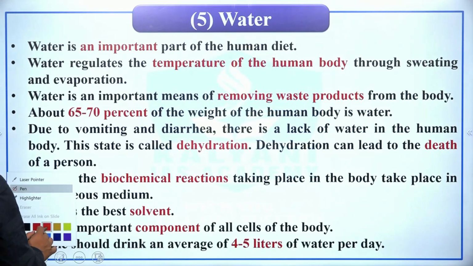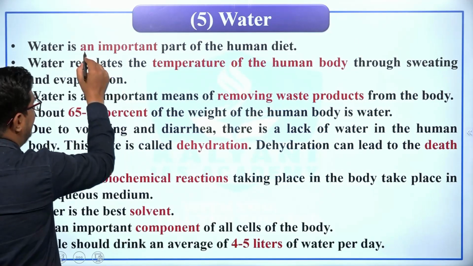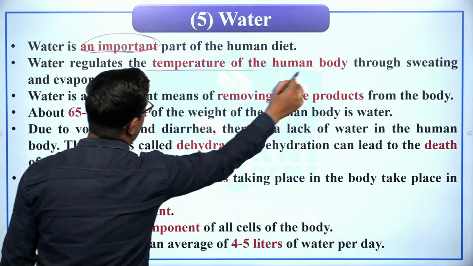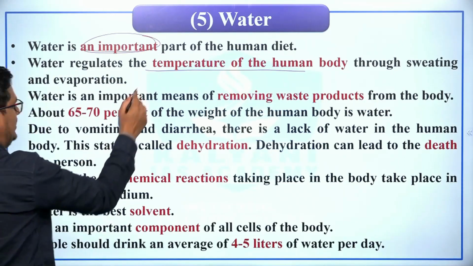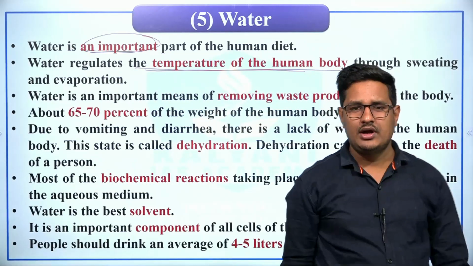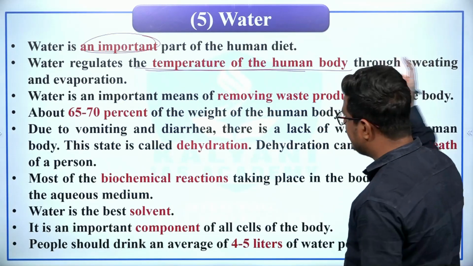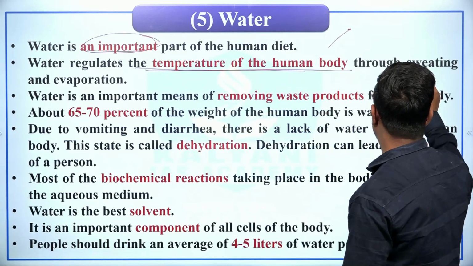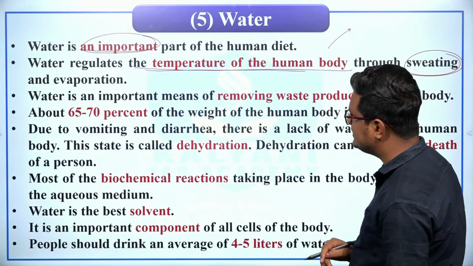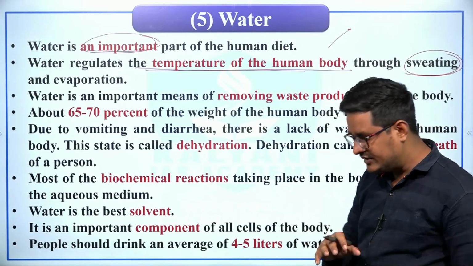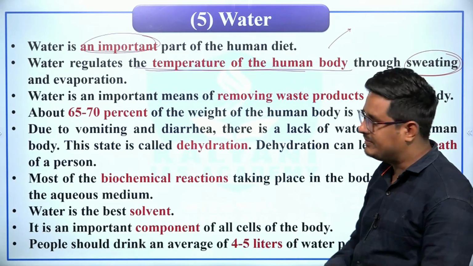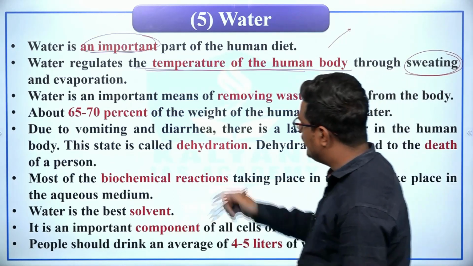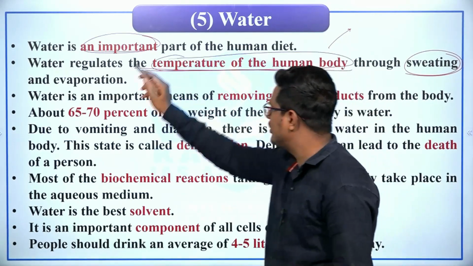The first thing is that water is an important part of the human diet. Water regulates the temperature of the human body, right? Water regulates the temperature of human body through sweating as well as evaporation, right? So whenever the temperature of body increases, the body starts sweating, and this leads to the maintenance of temperature. So water is an important part of the human diet. Water regulates the temperature of human body, right?